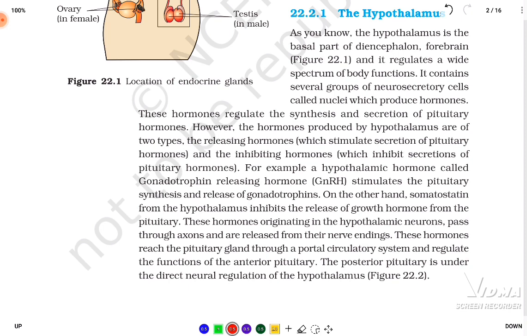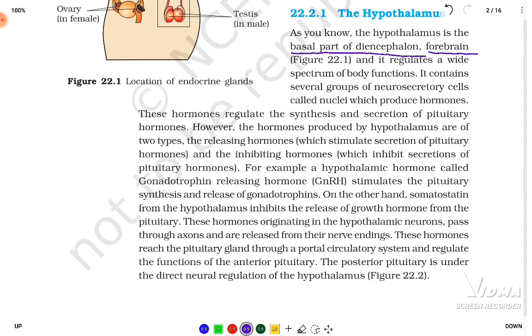So, you need to remember a lot of things over here. Hypothalamus is present as the basal part of the diencephalon. First important point, where is the hypothalamus present? Basal part of the diencephalon. Which part of the brain? Forebrain. And it regulates a wide spectrum of body functions.